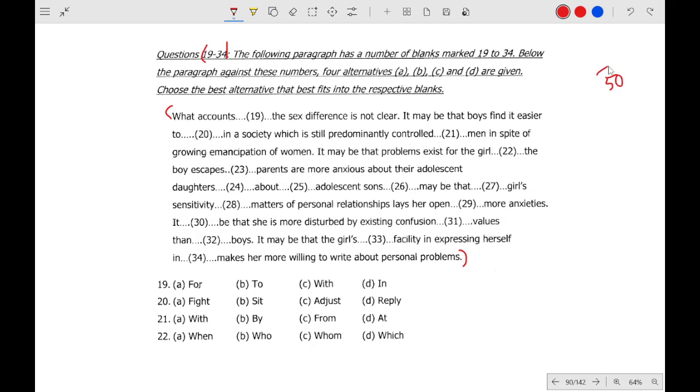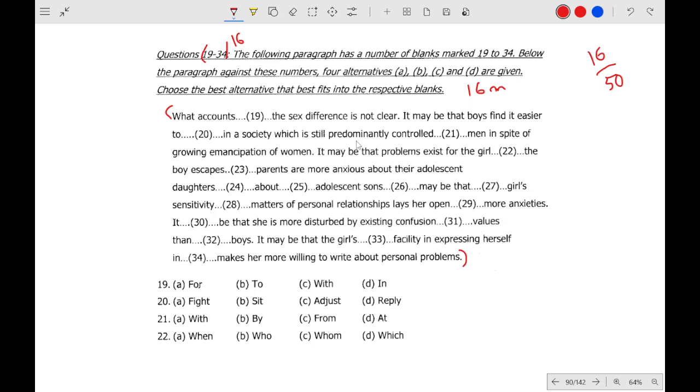If this question comes, 19 to 34, that means 16 questions and each question consists of 1 mark. That means out of 50, this type of question can carry 16 marks. One question can give you 16 marks, and this is not really that difficult, okay. We are going to solve it. This question is actually not that difficult, but 16 marks, guys. This is a lot of marks, okay.